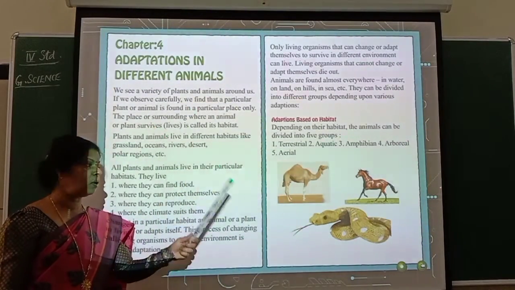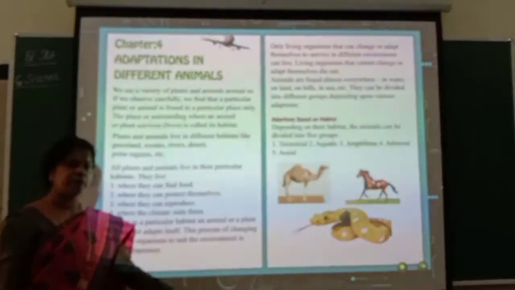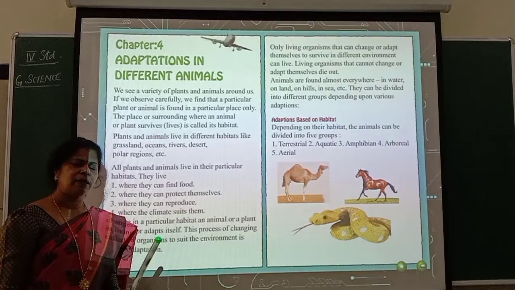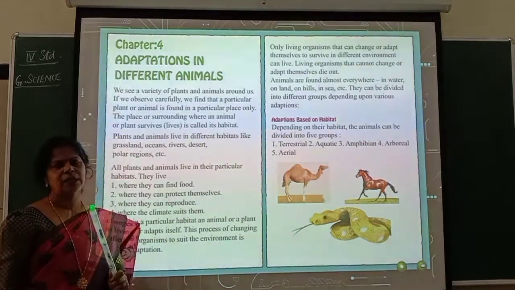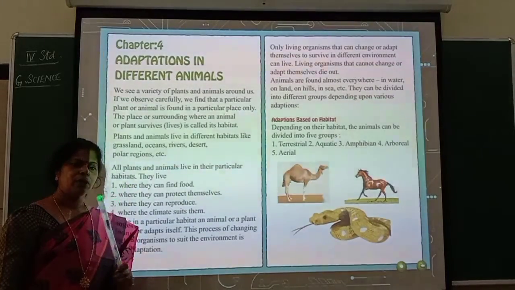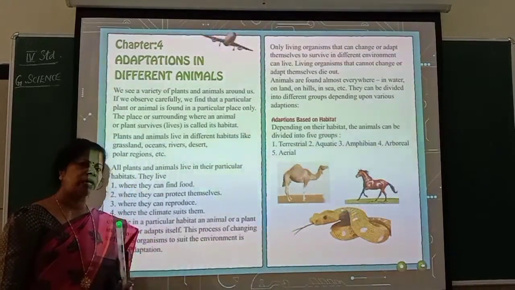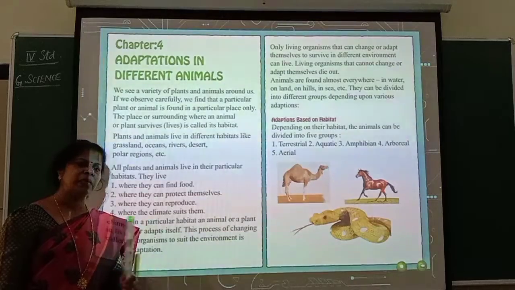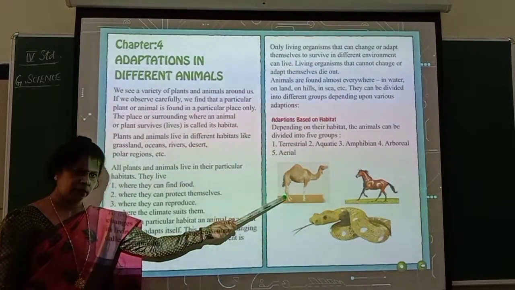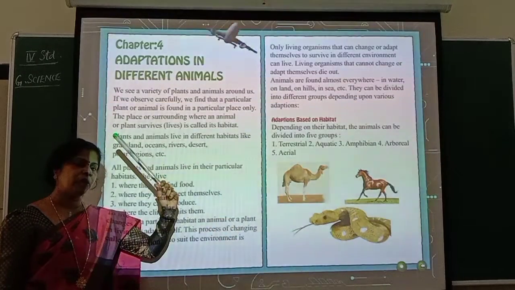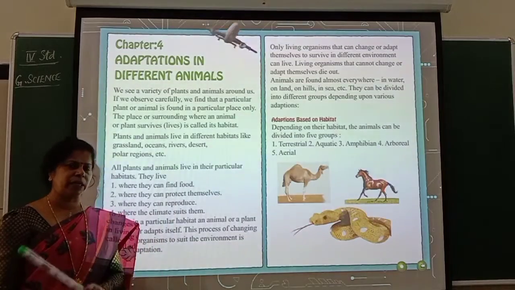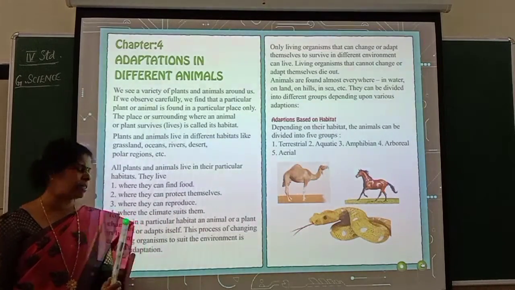In polar regions it is very cold, and deserts are very hot. Now, a polar bear cannot come and stay in a desert. Why? The desert is very hot, whereas the polar areas are very cool. So a polar bear will be seen in polar regions, whereas a camel will be seen in the desert. Why? Their body is adapted to hot climatic conditions, whereas the polar bear's body is adapted to cold climatic conditions. Understood? So like that it differs.